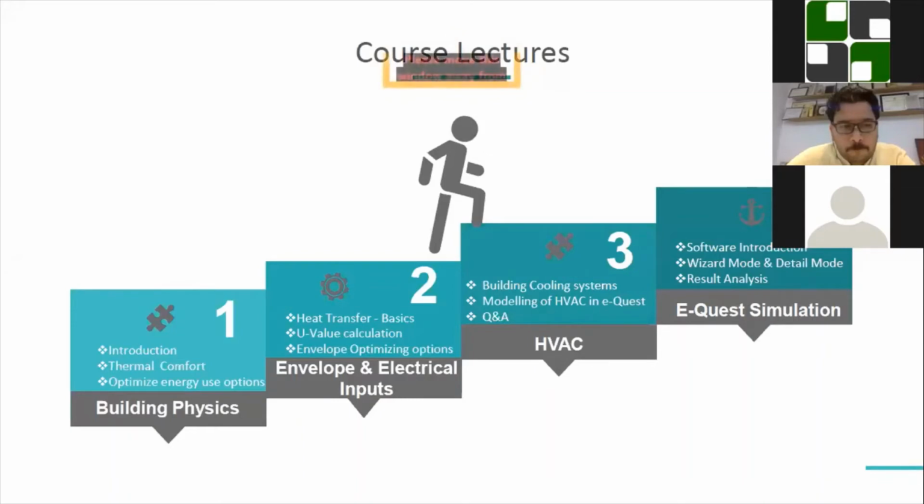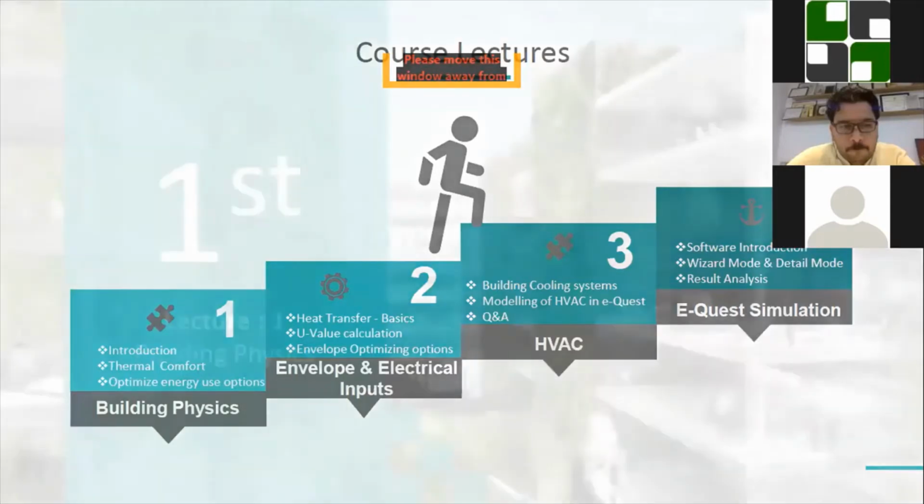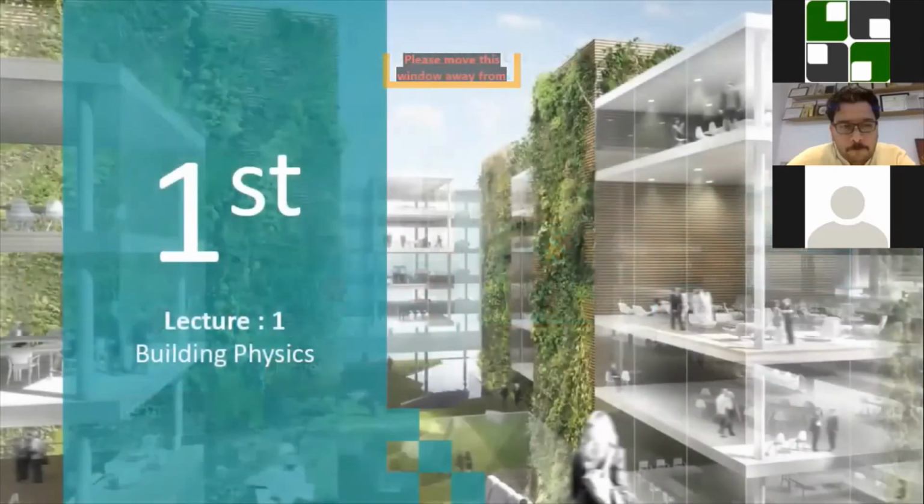Our course plan is such that first there will be a theoretical session, and then a model will be given, in which we implement whatever we have discussed in the theory. Then again the next step is envelope properties, discussing those and implementing those parameters in the simulation. So like this our course has been planned.